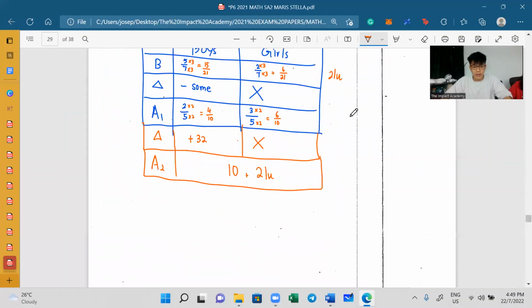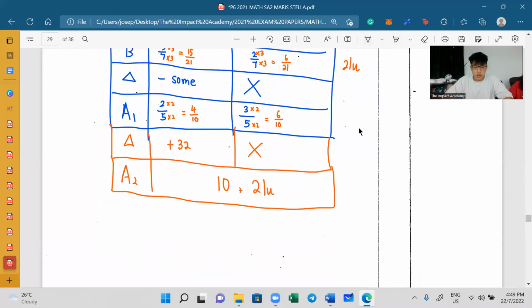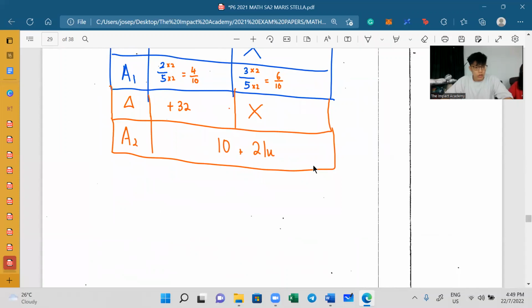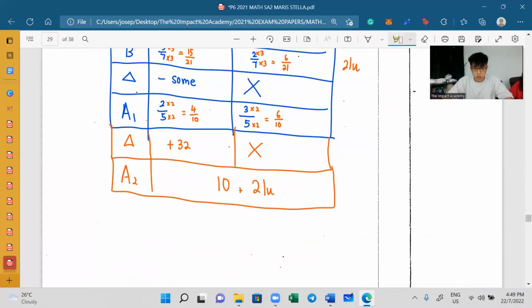Okay, all right. Then after that, what I want to do next is this. You see, I know that the after is 10 plus 21 units, right? Can I say, isn't it true to say that this is actually the addition of, because I know the total is 10 units, right? Isn't this 10 plus 21 also the same as 10 units plus 32? Why? Let me just explain.